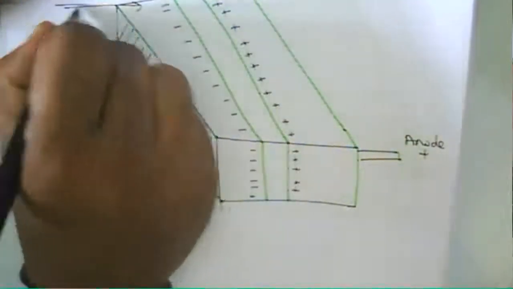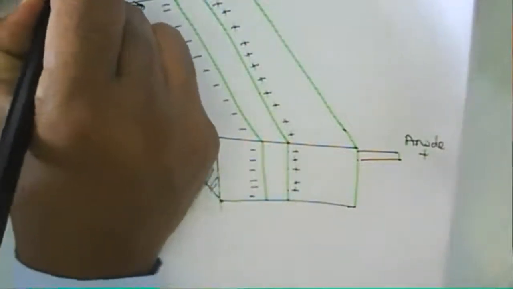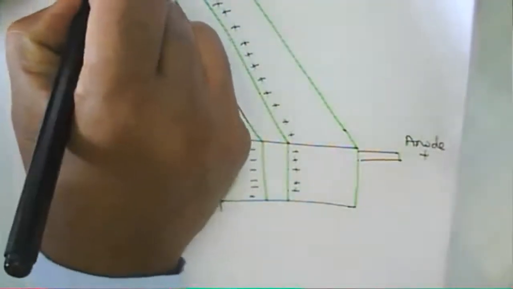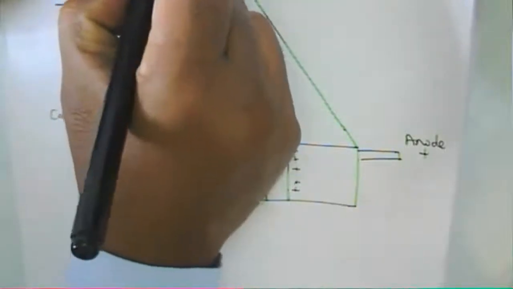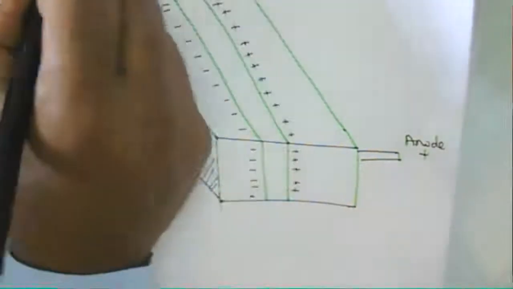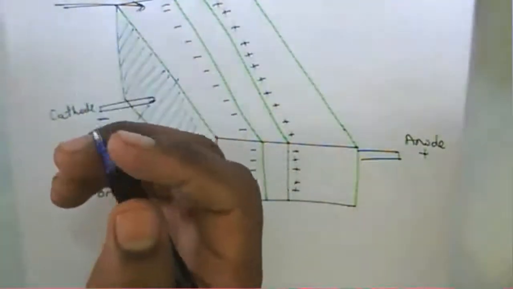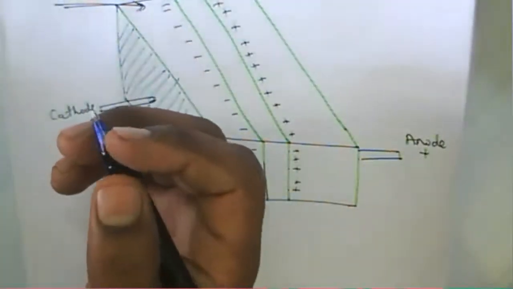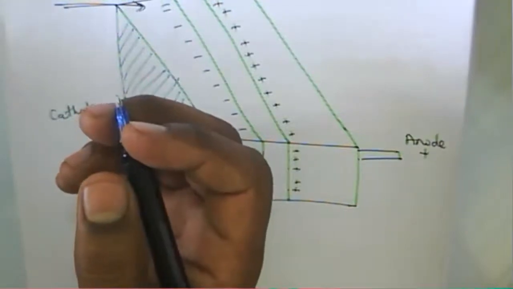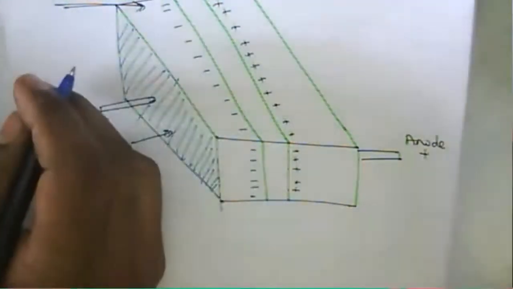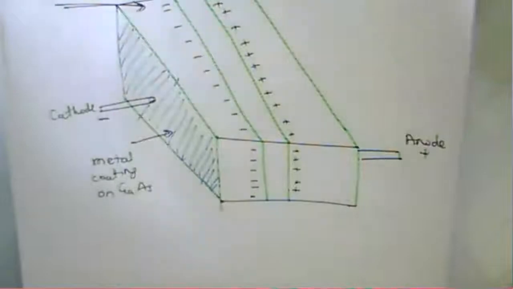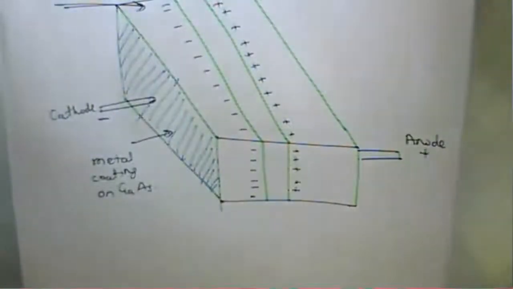And this is nothing but a metal coating. Gallium arsenide, and this is the high field domain. Means we apply the energy.